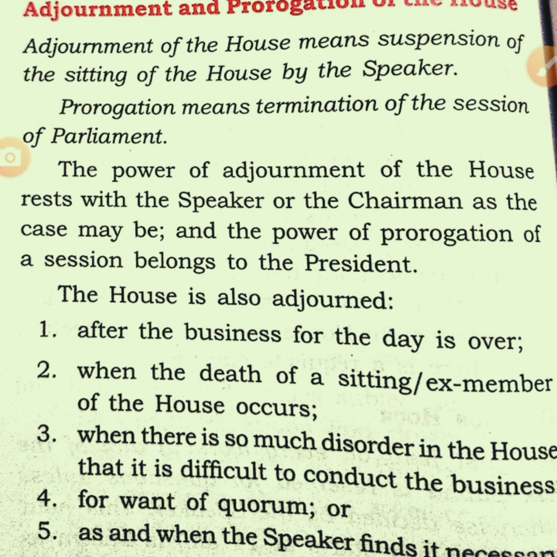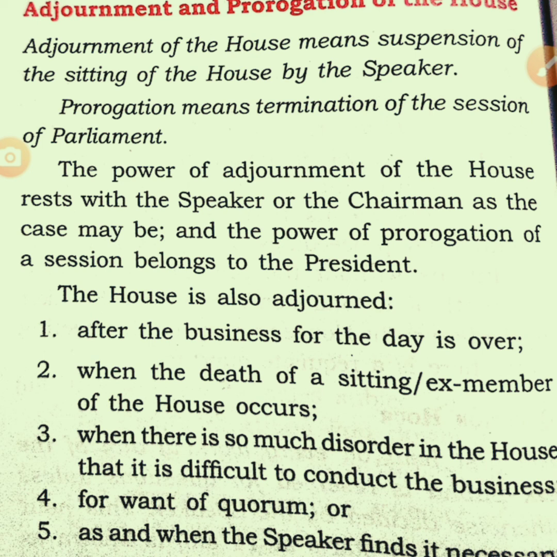Prorogation means dismissal of the session for an uncertain time, and summoning of the session means calling the house for a meeting. An urgent meeting may be held if needed. And adjournment means any procedure or topic being discussed in the house can be kept aside by the speaker and the house can take up an important matter of public importance, such as a natural calamity, the death of any former president or prime minister, or earthquakes, tornado.